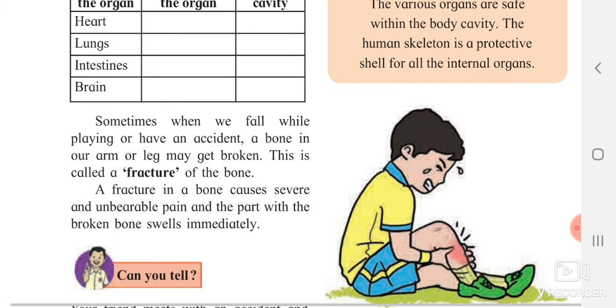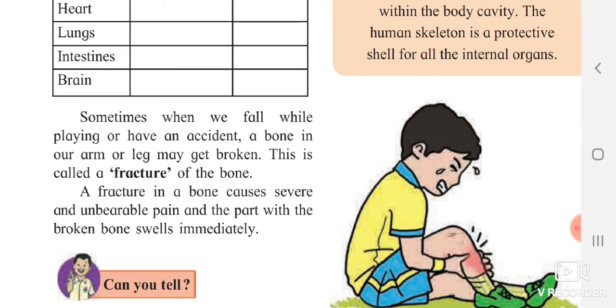Sometimes when we fall or have an accident, a bone of our arm or a leg may get broken. Normally when you are playing, riding a bicycle, or driving a vehicle, you might fall down or you might meet with an accident. At that time the bone of your arm or leg gets broken, and this is said to be a fracture of bone. Most of the students have also suffered from this. I also had a fracture on my right arm.